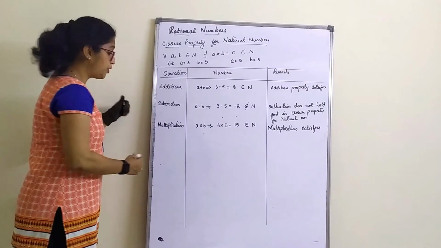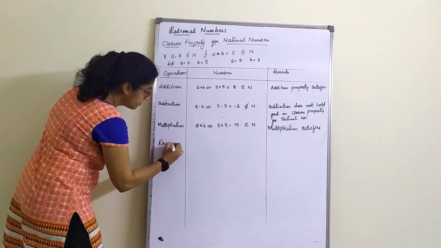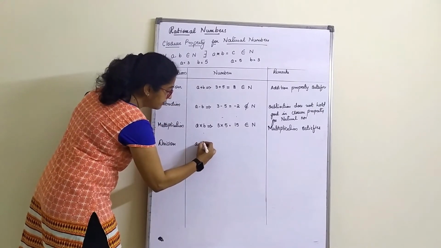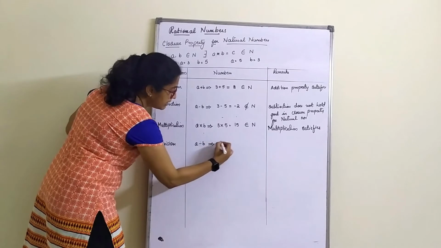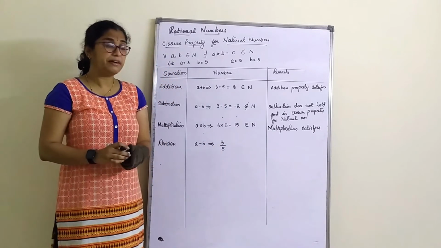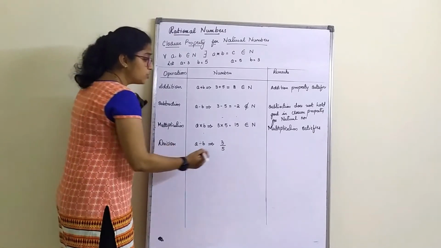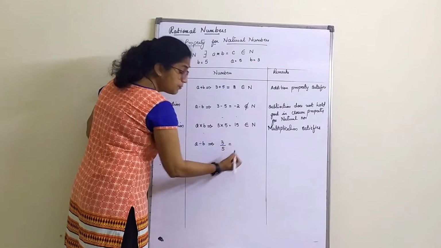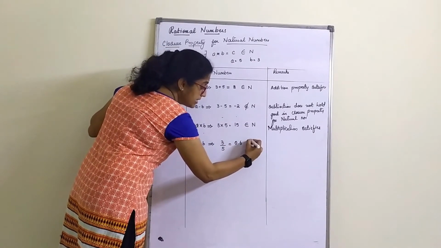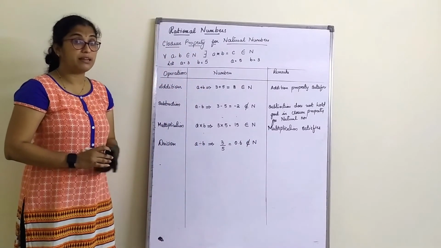Now the last property is division. I have to check. Now A divided by B is nothing but 3 divided by 5. Now 3 divided by 5, do I get the answer? I actually get that in decimal, right? So if I divide, how much do I get? I get 0.6.